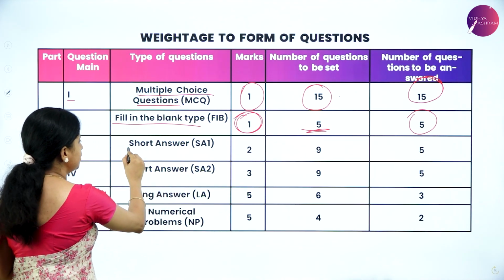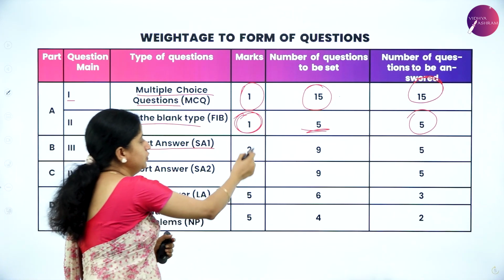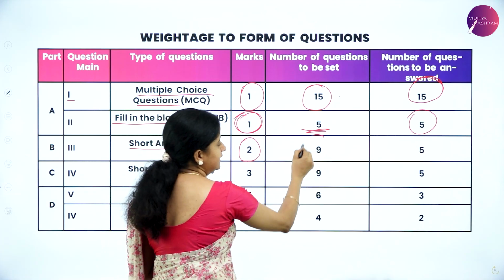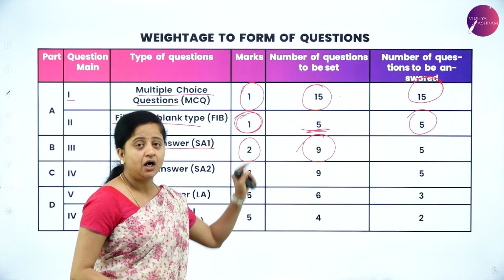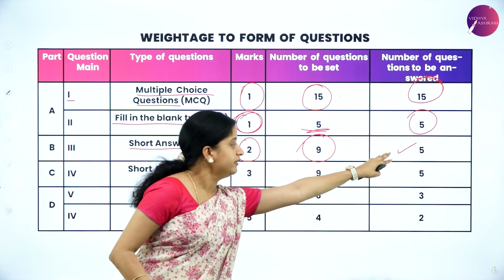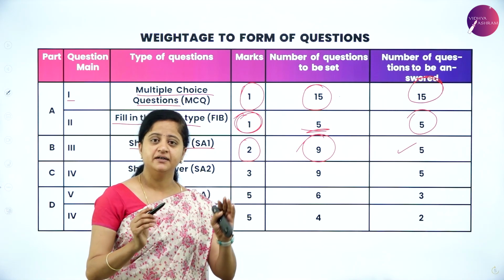Next you have short answers. That is the third main, and short answer questions are for 2 marks. Each question carries 2 marks. The number of questions in the question paper will be 9, out of which you need to answer only 5. So 5 into 2 gives you 10. So the third main is for 10 marks.